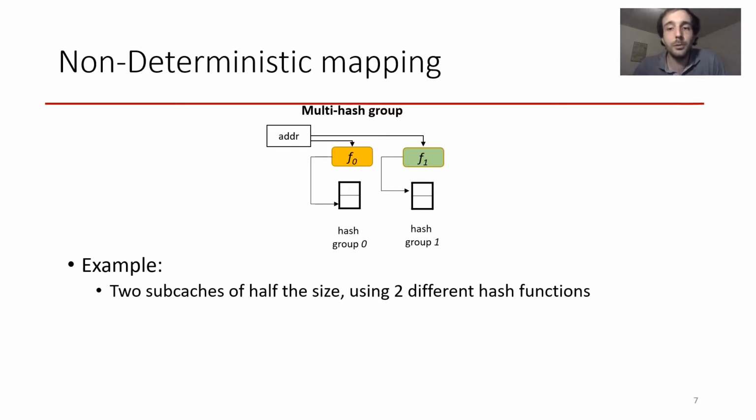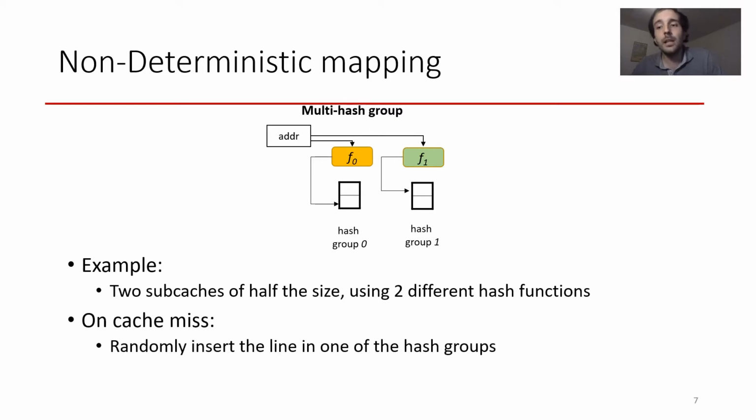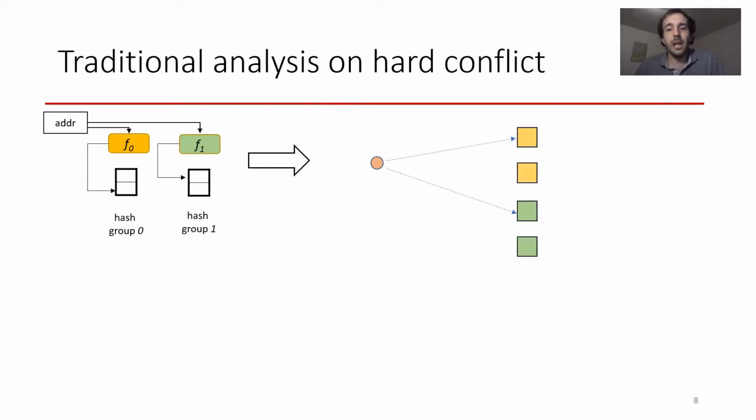On a cache lookup, the 2 hash groups are looked up. But more interestingly, when both hash groups miss, the cache randomly picks one hash group to be filled, and the attacker does not know which hash group it picked. So it makes it harder to build an eviction set. Indeed, if we look at the victim's address, it can now map to 2 different cache lines depending on which hash group it has been mapped to. And so intuitively, we will need to guarantee eviction for both of those possible locations.